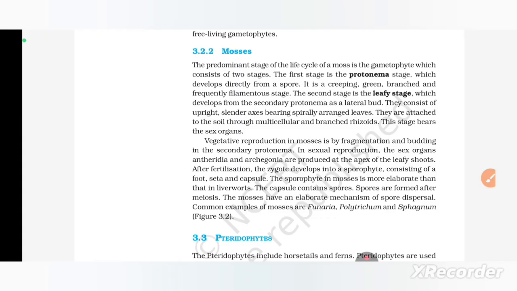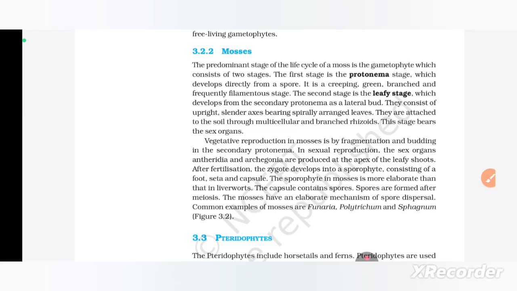Mosses. The predominant stage of the life cycle of mosses is the gametophyte, which consists of two stages. The first stage is the protonema stage, which develops directly from the spores. It is creeping, green, branched and frequently filamentous. The second stage is the leafy stage, which develops from the secondary protonema as a lateral bud. They consist of an upright slender axis bearing spirally arranged leaves. They are attached to the soil through multicellular and branched rhizoids. This stage bears the sex organs.